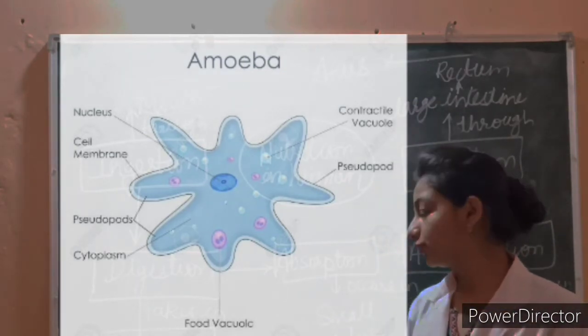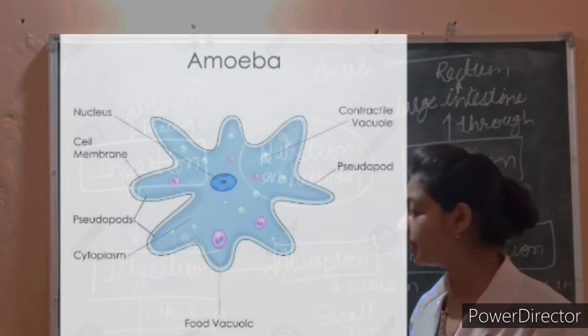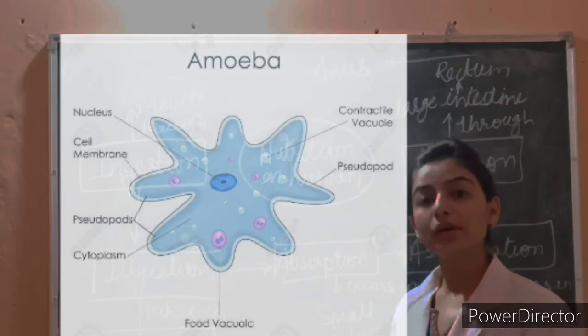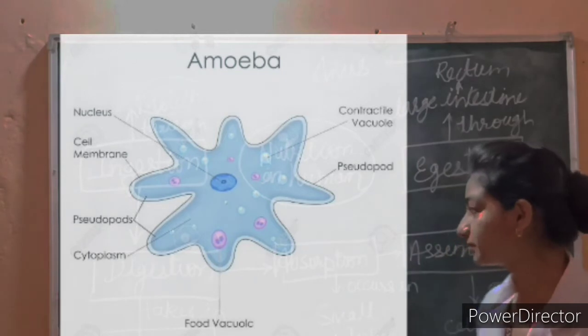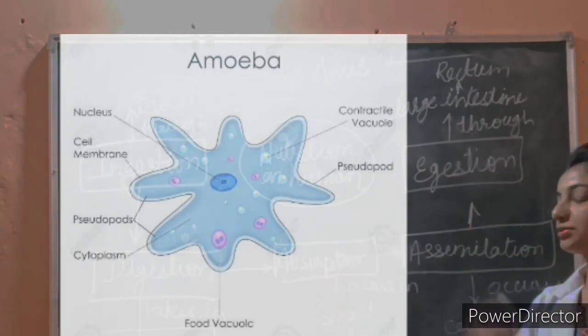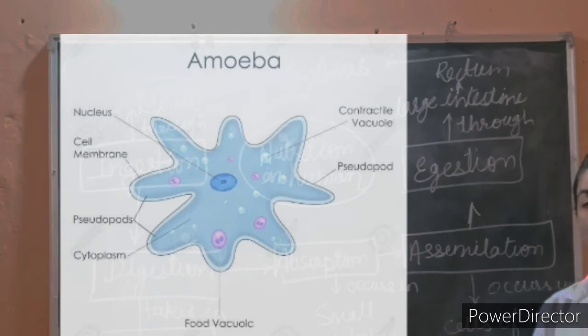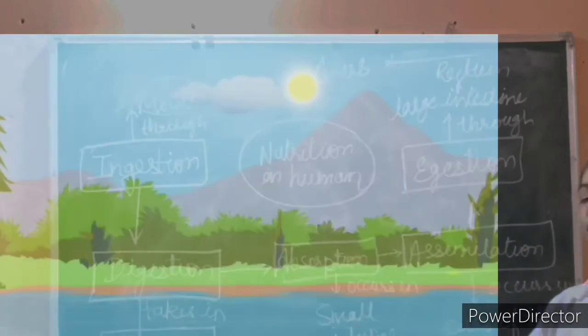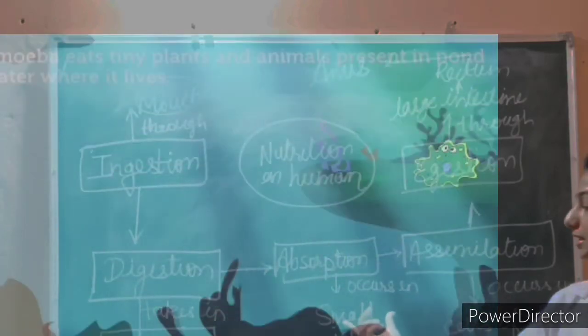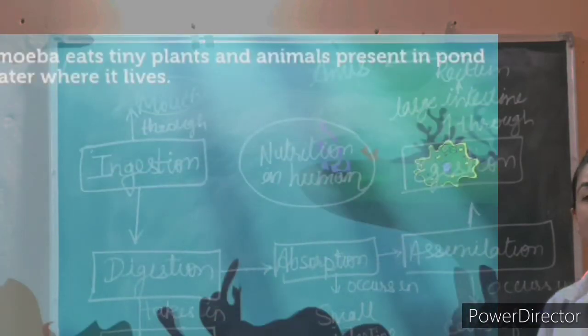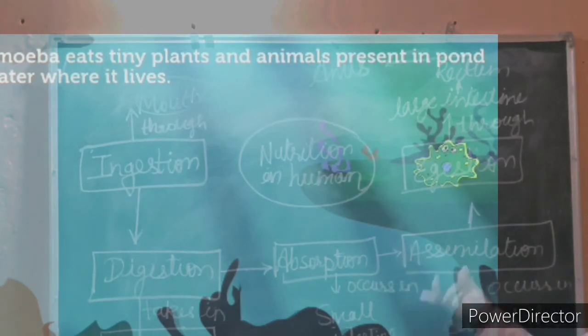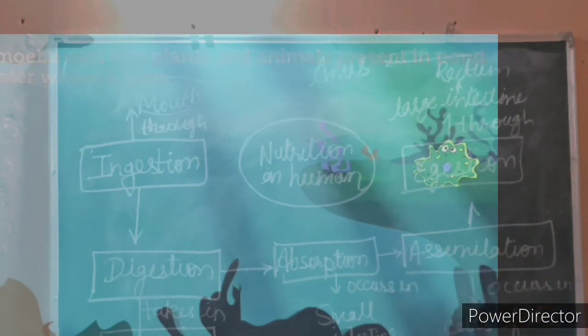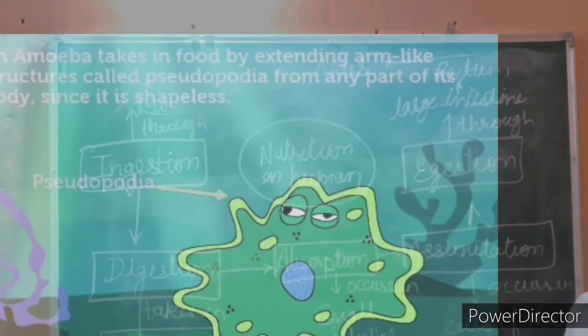Here you can see the diagram of amoeba. Amoeba feeds on some microscopic organisms. When it senses food, it pushes out pseudopodia around the food particle and engulfs it. The food becomes trapped in a food vacuole. Digestive juices are secreted into the food vacuole.